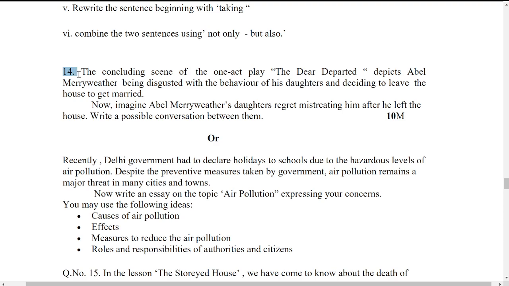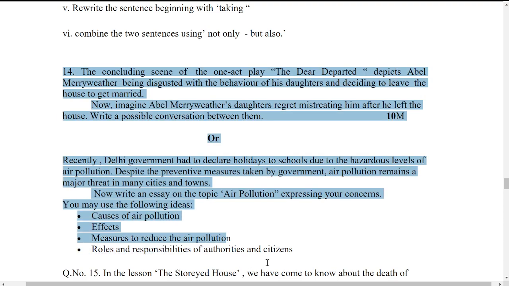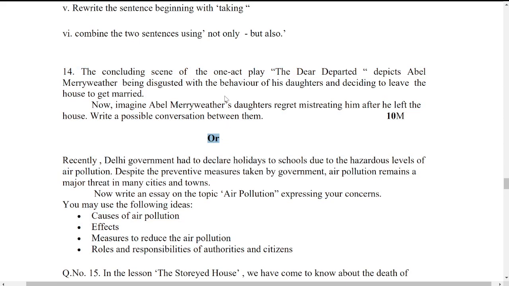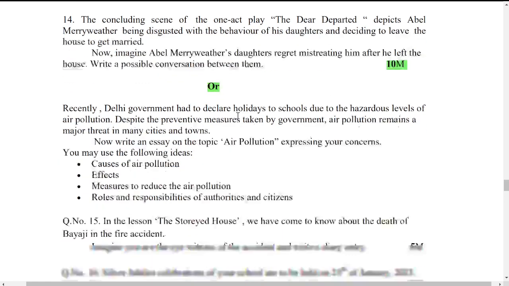See, in question number 14, these are the two questions you have. They are connected with OR. As you can see, they are connected with OR. OR is just giving an option of answering this question or this question. So these two are major discourses. Out of these two major discourses, you have to write any one, and that carries 10 marks.